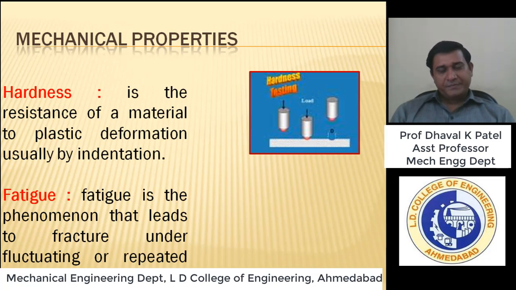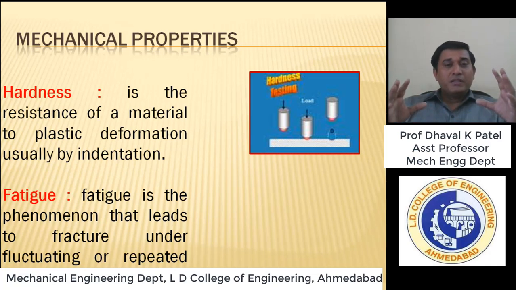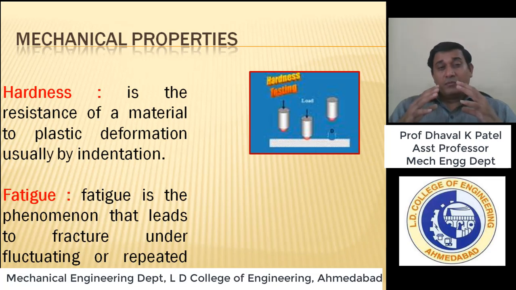Next, fatigue. Fatigue is the phenomenon that leads to fracture under fluctuating or repeated loads. Friends, here we saw tensile strength, compressive strength, and shear strength. In all those properties we discussed a constant load, but now we focus on fluctuating or cyclic load.